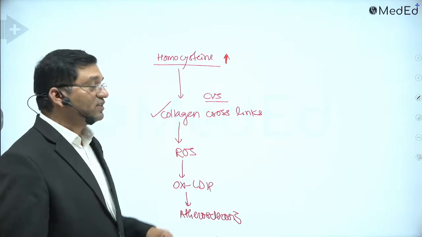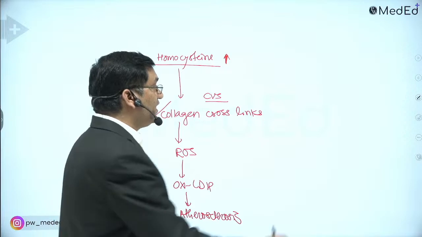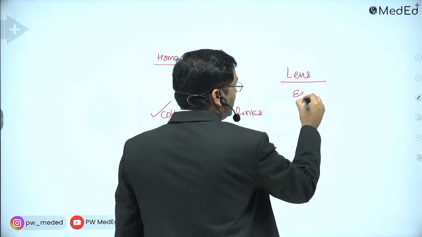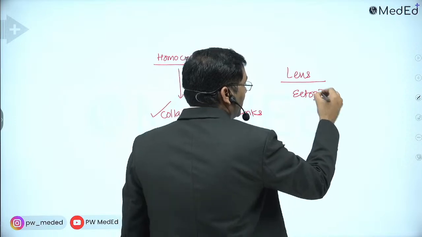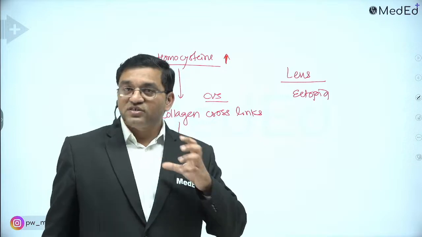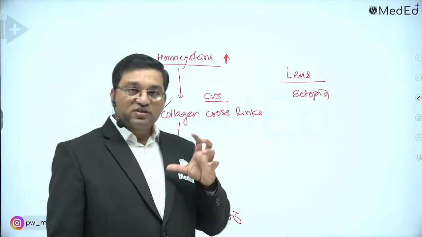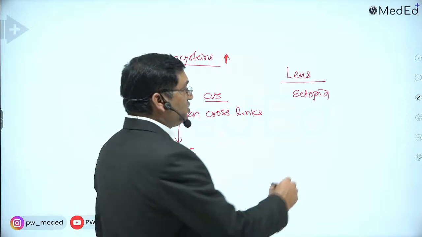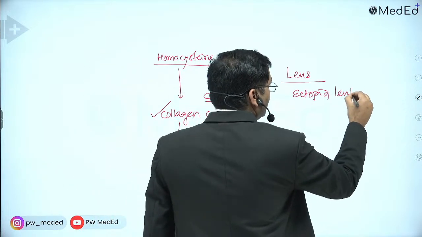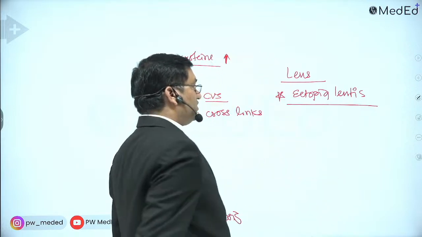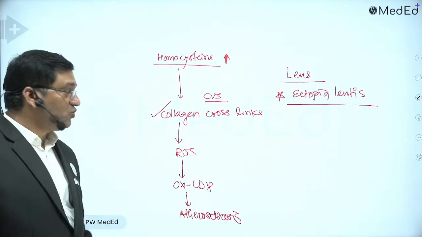It also affects the lens, causing ectopia lentis. It affects the suspensory ligament of the lens, and that's why subluxation of lens occurs. Subluxation means partial dislocation. That condition is known as ectopia lentis in homocystinuria.